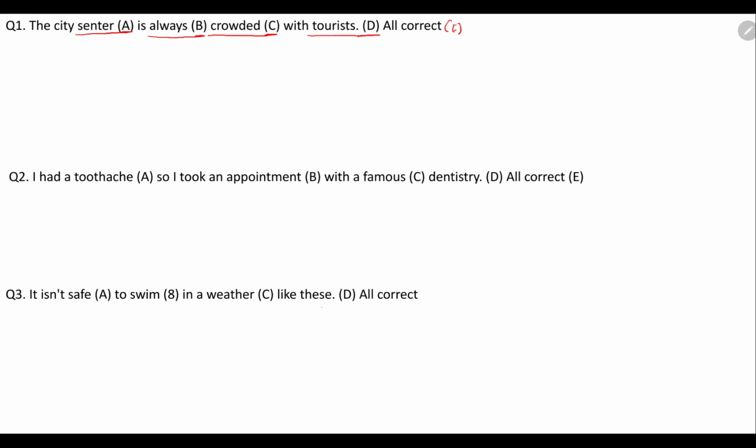So in this particular statement, we can clearly see that the city center is always a rightly spelled word. Okay, spelling यहाँ पे correct है. Crowded is also spelled correctly. Crowded it means बहुत ज़्यादा गर्दा है वहाँ पे, हमेशा बोल सकते हैं. Tourist का भी spelling is correct. Okay, so the city center is always crowded with the tourist.